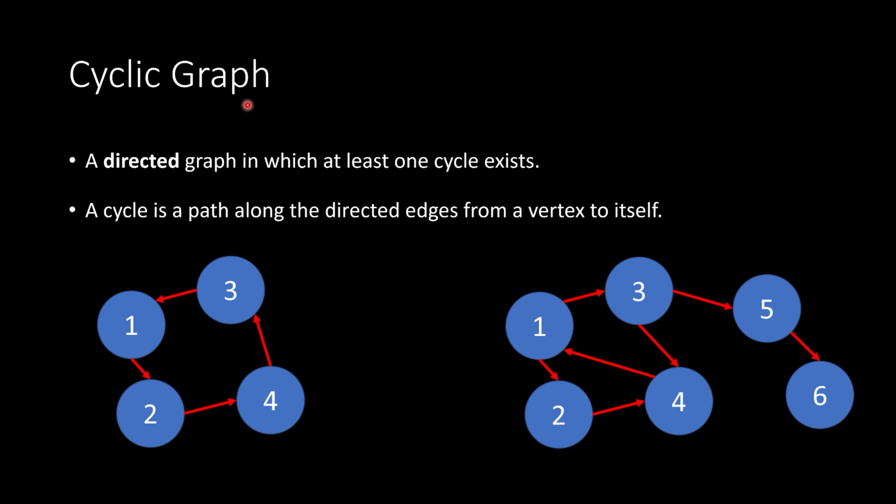All right, moving on, we have a cyclic graph. This is a directed graph in which at least one cycle exists, and a cycle is a path along the directed edges from a vertex to itself. So if we're looking at this graph right here, we can see that we have a cycle because we can go from 1 to 2, 2 to 4, 4 to 3, and then 3 back to 1. Since from this vertex, I can follow a set of directed edges and get back to this vertex, that means I have a cycle.